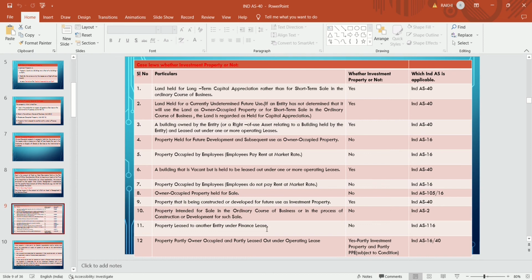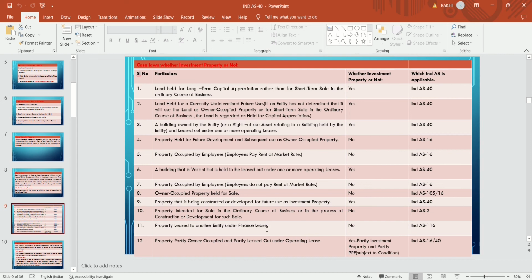If the entity has not determined that it will use the land as owner occupied property or for short term sale in the ordinary course of business, the land is regarded as held for capital appreciation. So it will be treated as an investment property and covered under Ind AS 40.